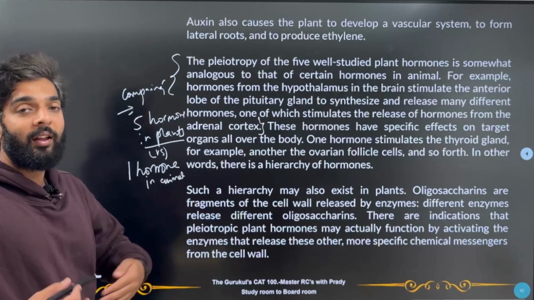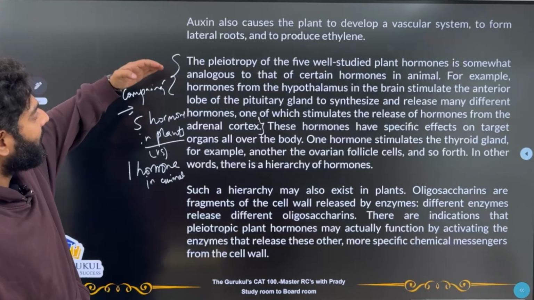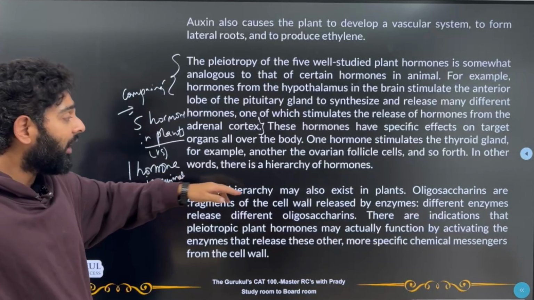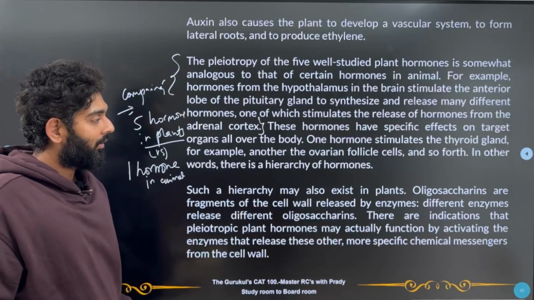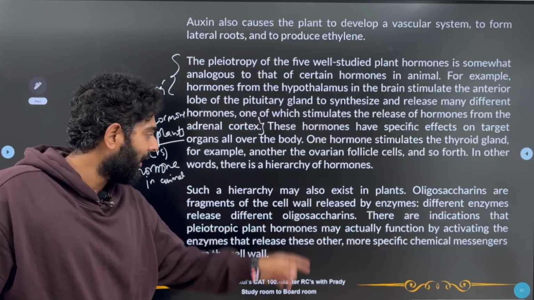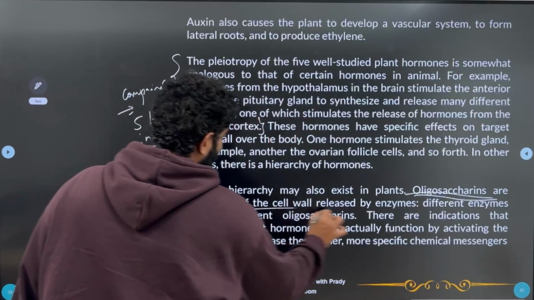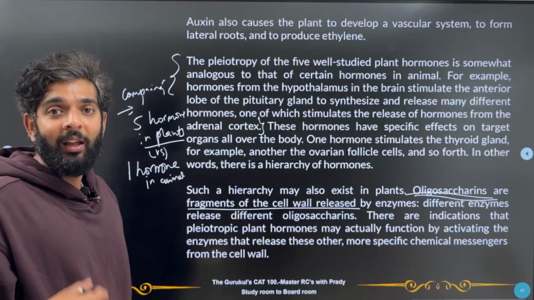In other words, there's a hierarchy of hormones. So one thing leads to the other, that leads to the other, that leads to the other. Like that, there's a hierarchy. Such a hierarchy may also exist in plants. Oligosaccharides are fragments of the cell wall. So what are these oligosaccharides? These oligosaccharides are nothing but fragments of the cell wall which are released by enzymes.